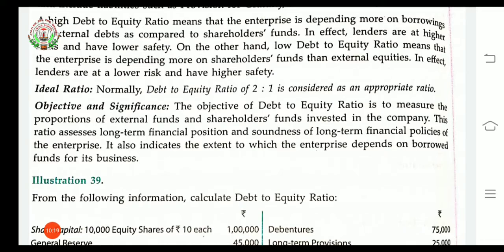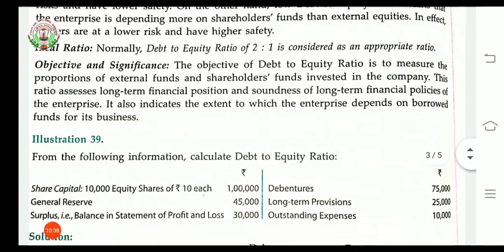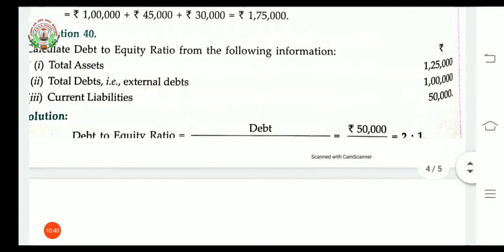It also indicates the extent to which the enterprise depends on borrowed funds for its business. On the basis of the debt to equity ratio, an enterprise can easily understand its capability to pay off its long-term obligations. After this, we have some questions here.